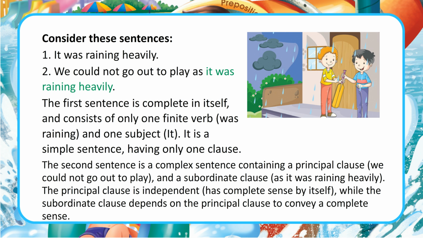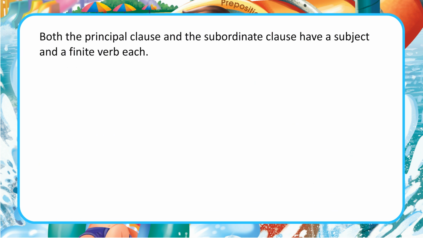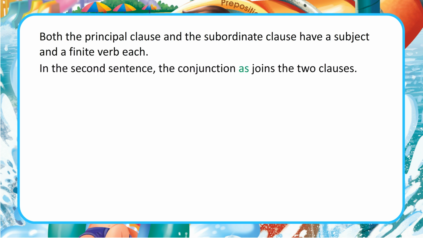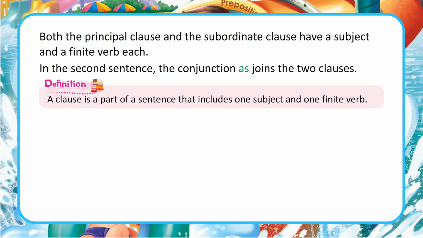The principal clause is independent, has complete sense by itself, while the subordinate clause depends on the principal clause to convey a complete sense. Both the principal clause and the subordinate clause have a subject and a finite verb each. In the second sentence, the conjunction as joins the two clauses. Definition. A clause is a part of a sentence that includes one subject and one finite verb.